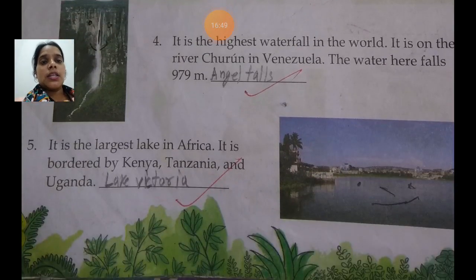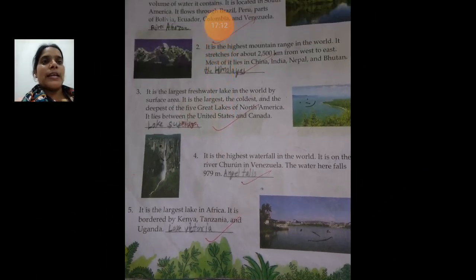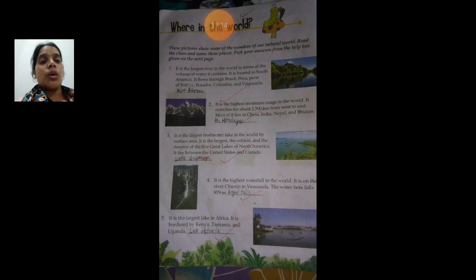The fifth point was the largest lake in the African continent, Lake Victoria, bordered by three different countries of Africa: Kenya, Tanzania, and Uganda. So these were the 5 points we discussed.